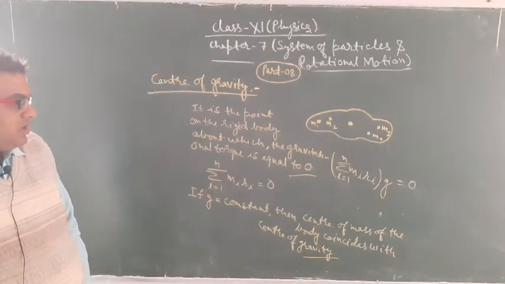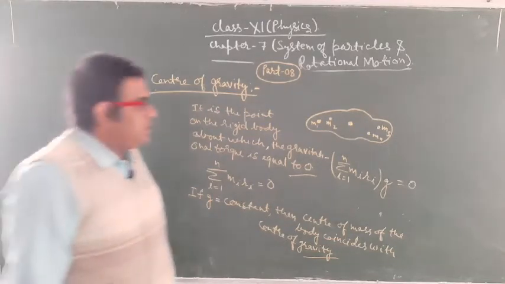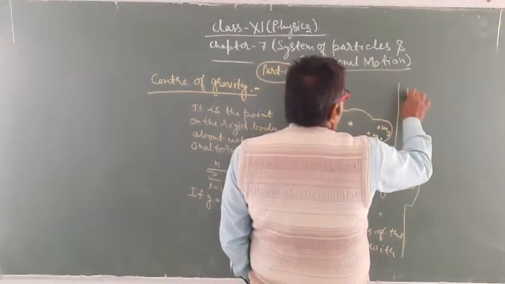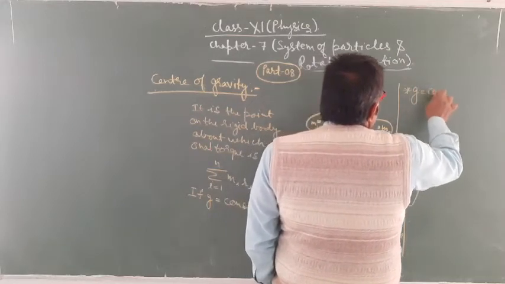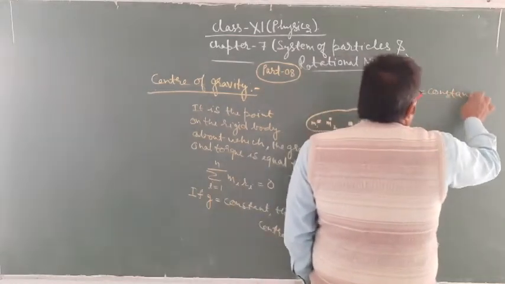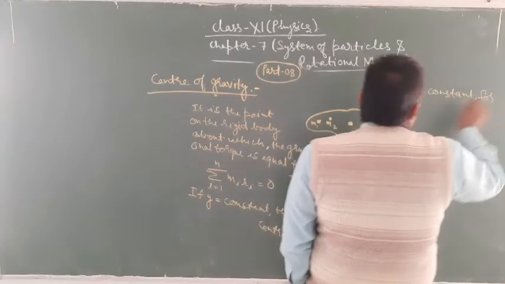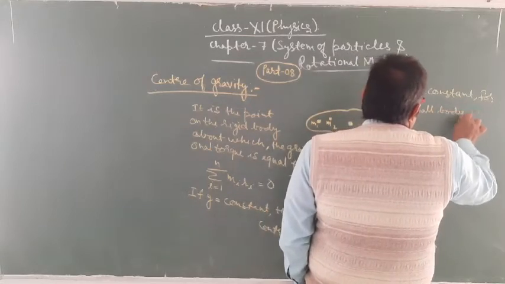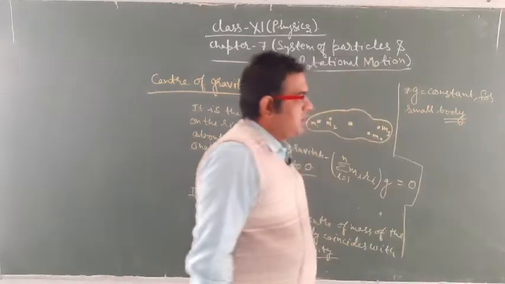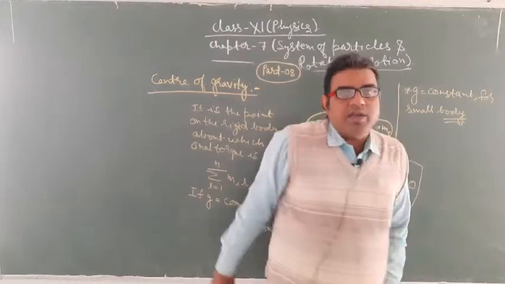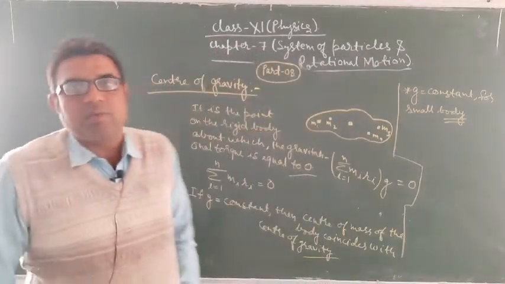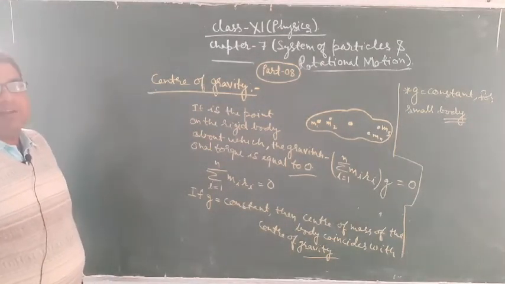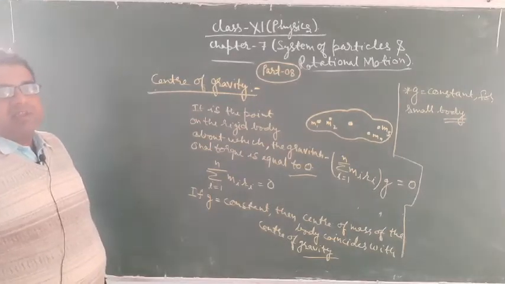And g is constant for smaller bodies. If the body is small, then you can say that the center of gravity is coinciding with the center of mass.